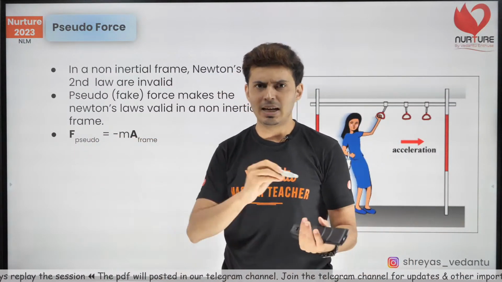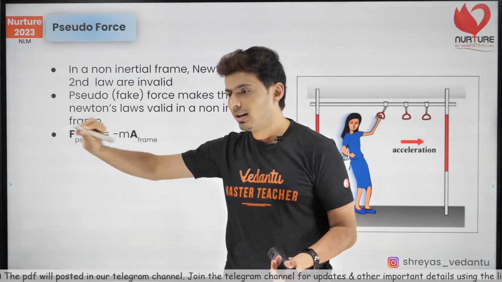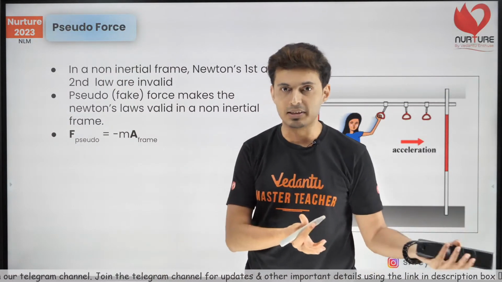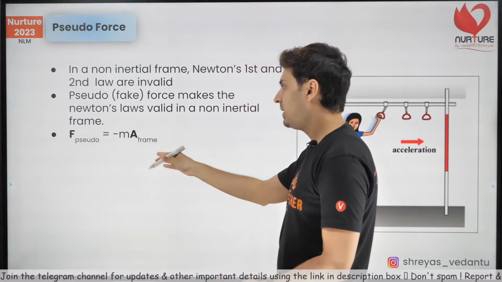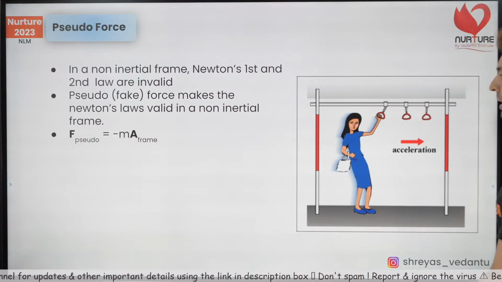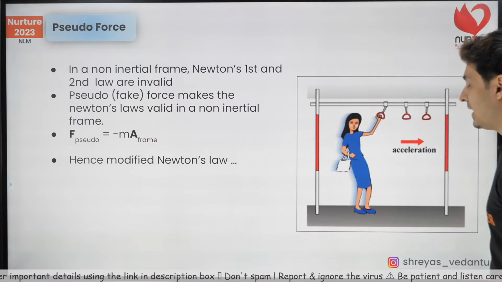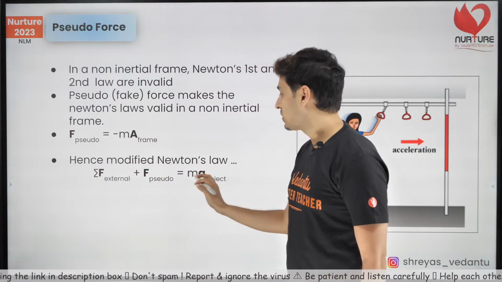But while writing equations, you will not put minus ma. You know the direction. You will always put the direction properly if you know the direction of acceleration. You will not put the magnitude as minus ma. Magnitude wise it will be ma. Vector wise, this is a bold symbol, so it is minus ma. Okay. And then the final Newton's law, how will it look like? The final Newton's law will be other forces plus the pseudo forces is ma.